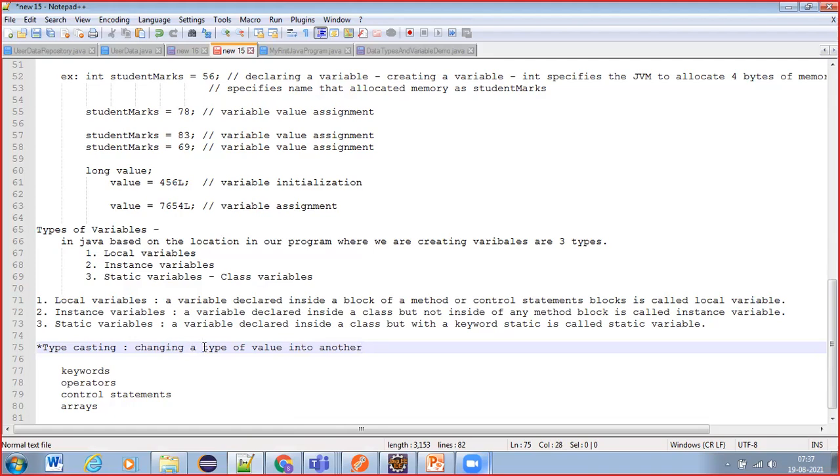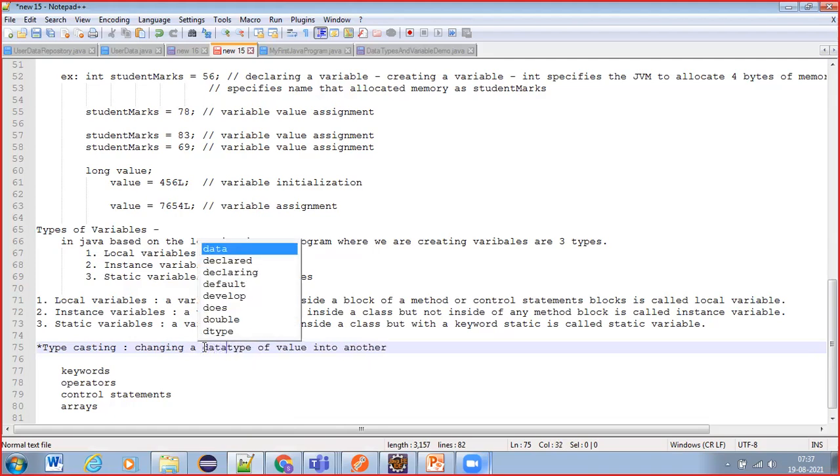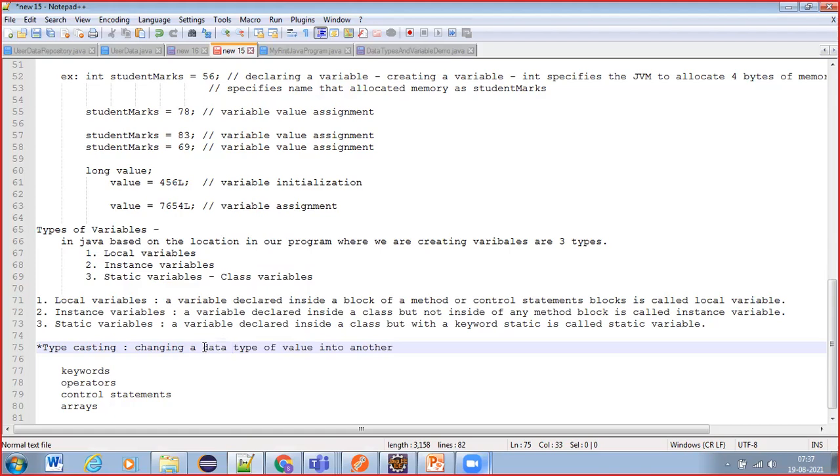Okay, let's make it clearer. Changing the data type of a value into another. That means we might be changing the value of int into long, or float into double, or float into int, or float into long, like this, or long into int.